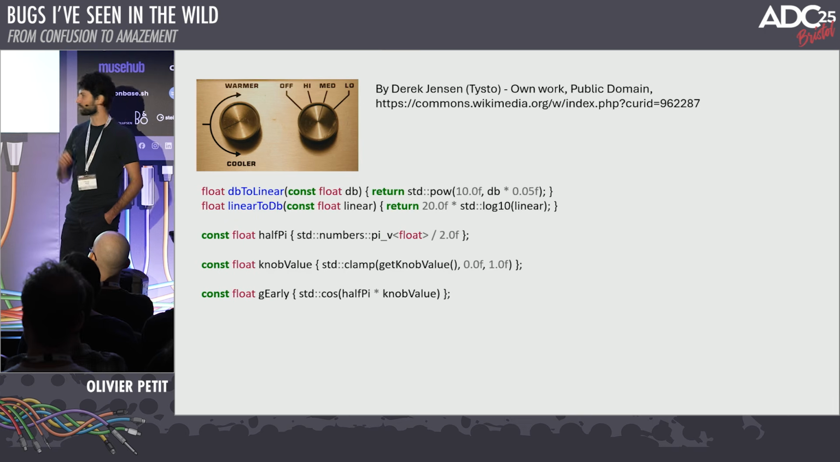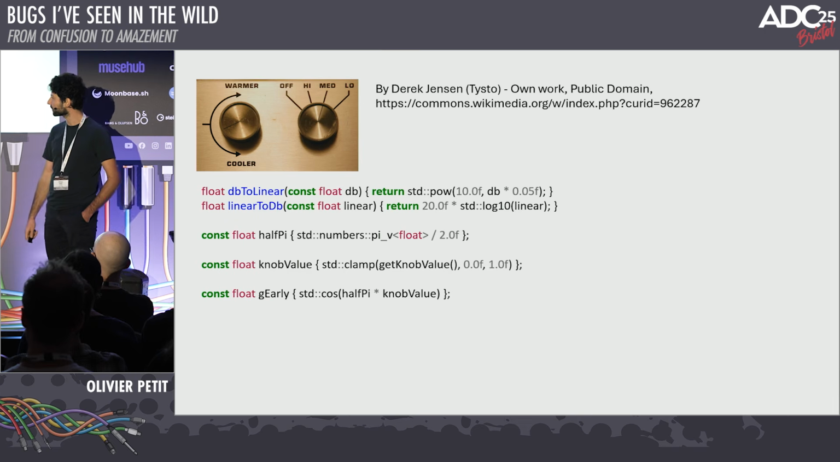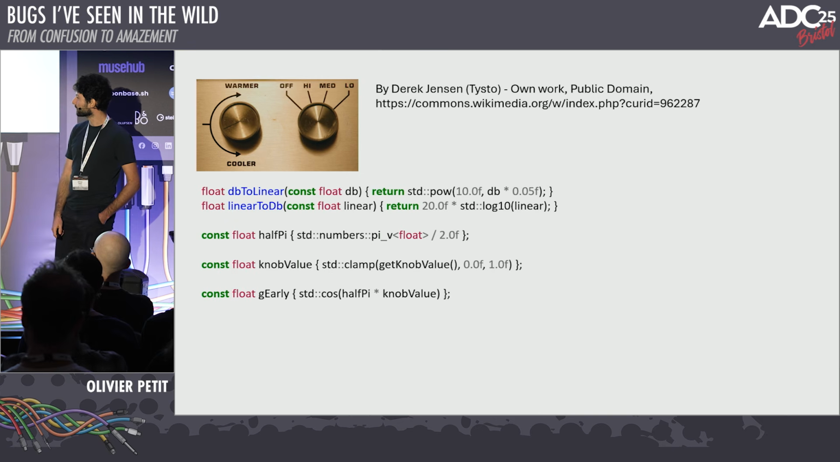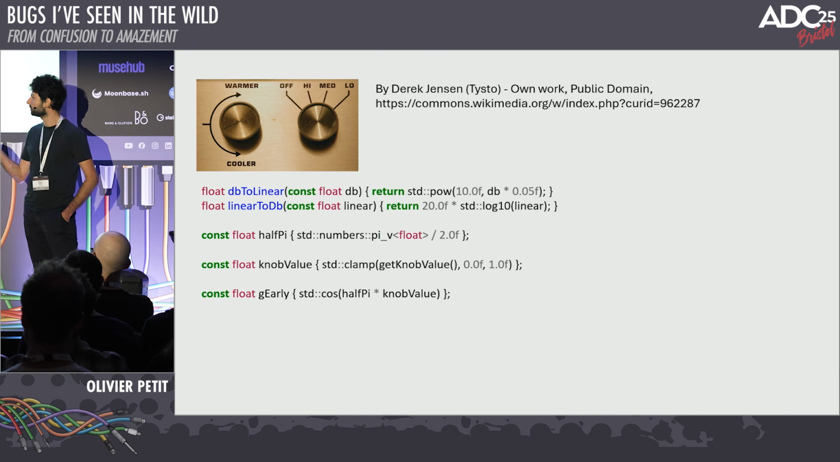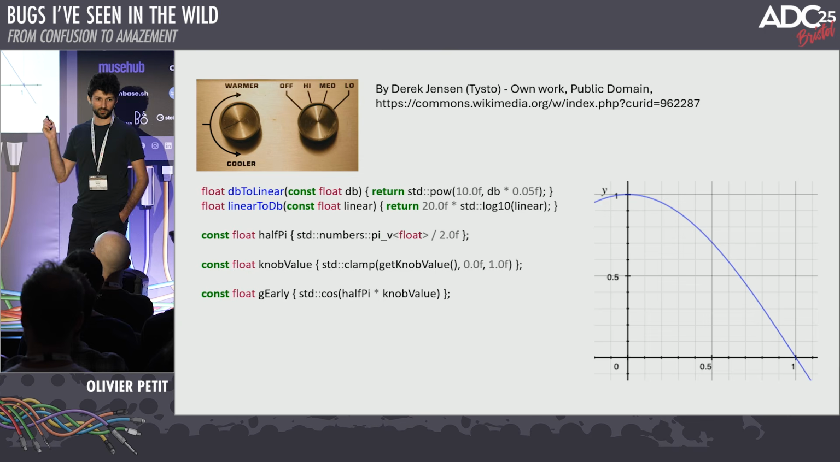And I really want to make sure I don't trust this function, right? So I really want to make sure it's between 0 and 1, so I clamp it with std::clamp, right? And then I compute a gain by putting the knob value in a cosine function. So the kind of mapping we're looking for is something that looks like this.